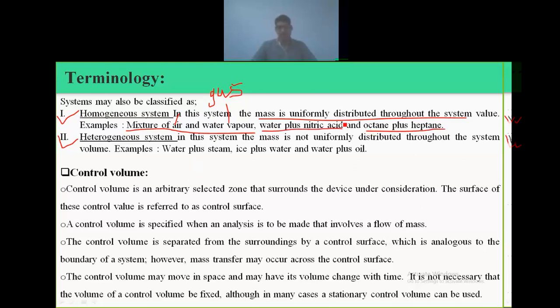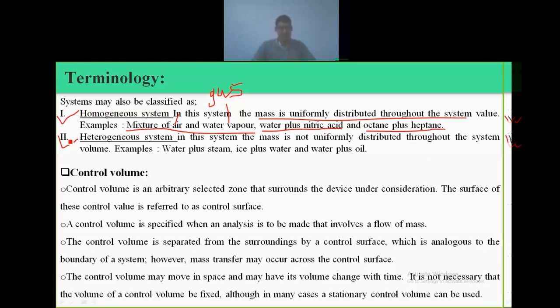Water plus nitric acid mixes very well. Another example is a mixture of water and salt. If we put salt into the water, salt is soluble in the water, so the mass of the salt is not concentrated in the water. That system is called a homogeneous system.